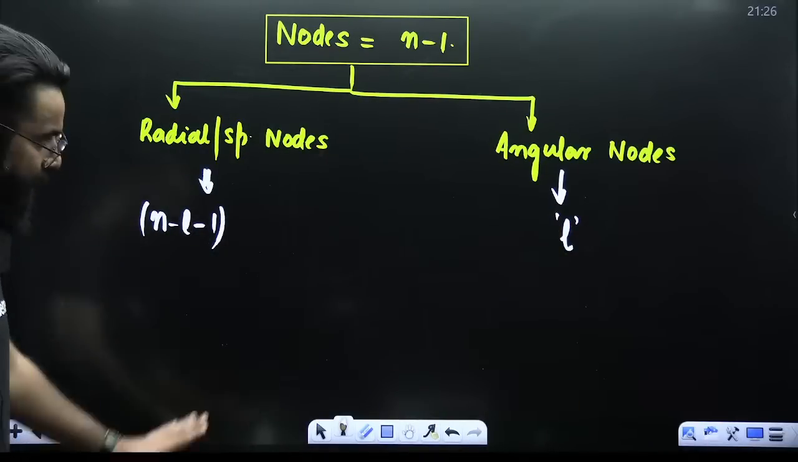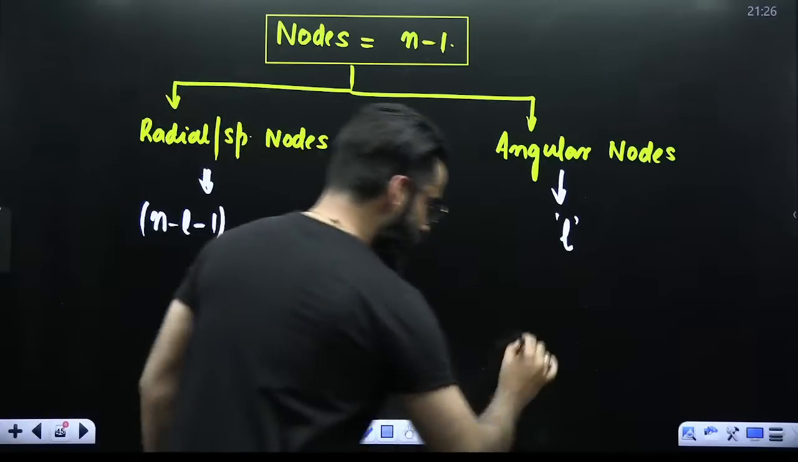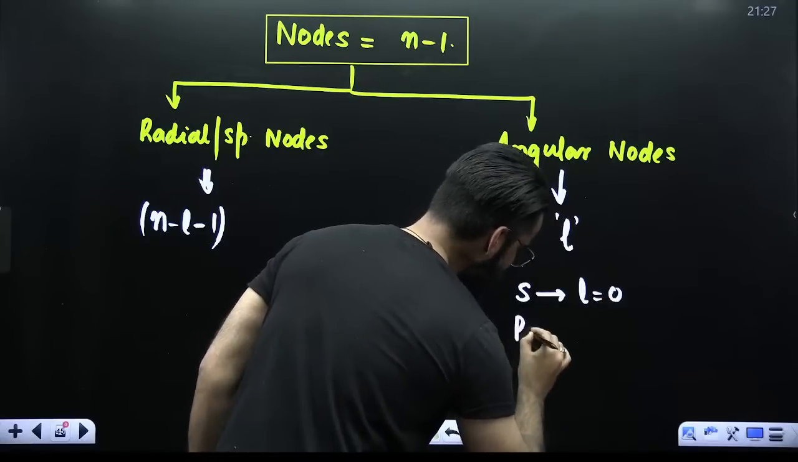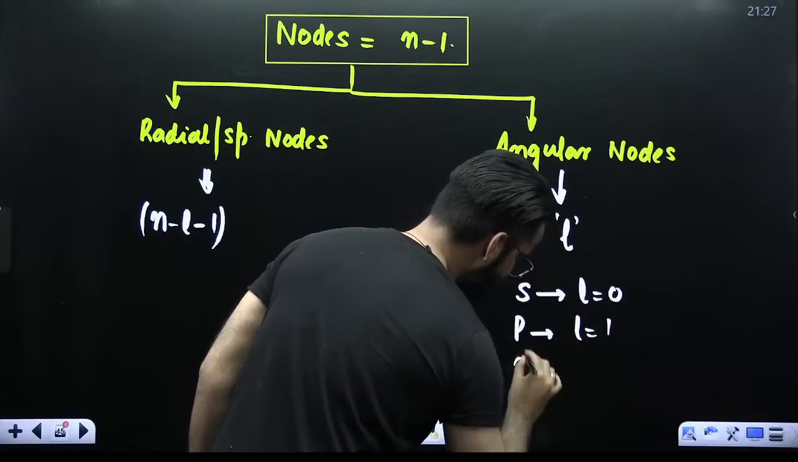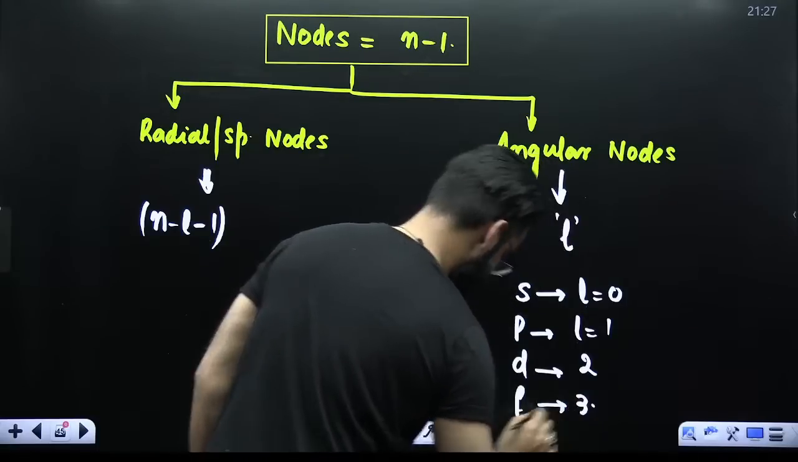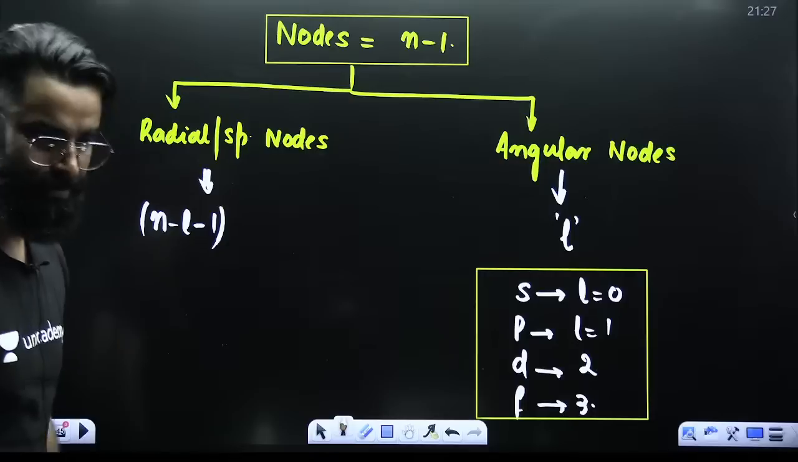Now, first of all, understand and remember. For the S subshell, what is the value of L? L value is 0. For P, the value of L is 1. For D, the value of L is 2. For F, the value of L is 3. Certain things to be remembered.